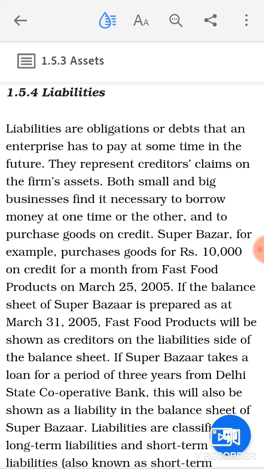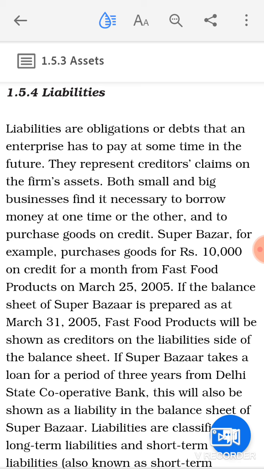Both small and big enterprises find it necessary to borrow money at one time or the other and to purchase goods on credit. Liabilities are basically the obligations or the debts of the business enterprise that it has to pay, clear, to someone at some time in future.